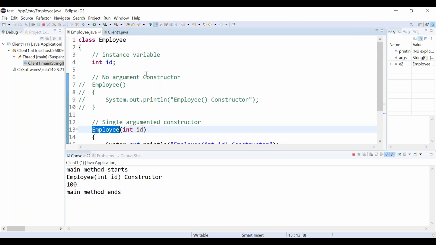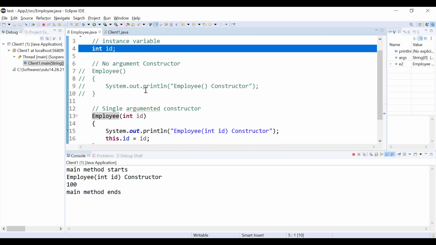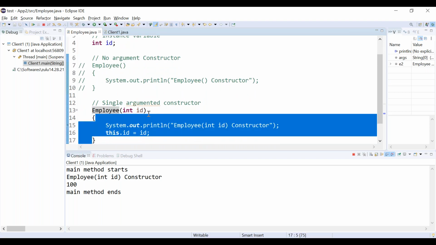The single argument constructor is used to initialize the instance variable id. Basically, constructors are used to initialize instance variables. The Employee class is having only one instance variable, right? The same instance variable we are trying to initialize using the constructor, correct?